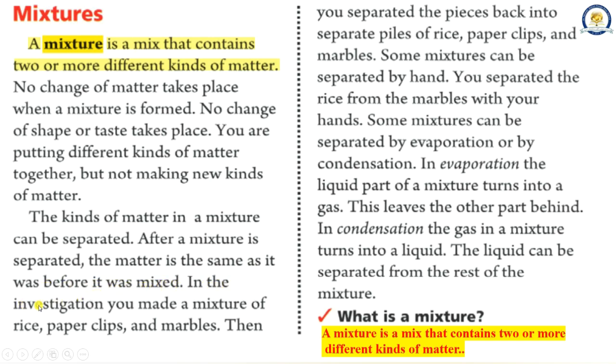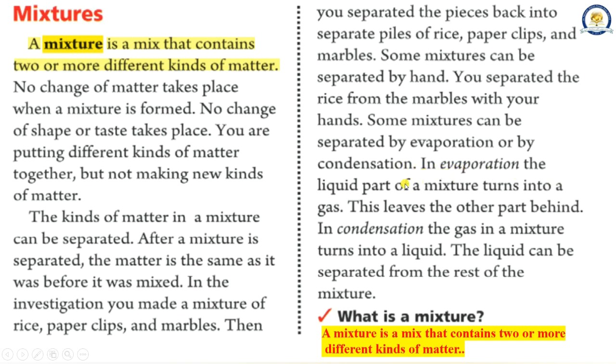In the investigation you made a mixture of rice, paper clips, and marbles. Then you separated the pieces back into separate piles of rice, paper clips, and marbles. Some mixtures can be separated by hand. You separated the rice from the marbles with your hands. Some mixtures can be separated by evaporation or by condensation.